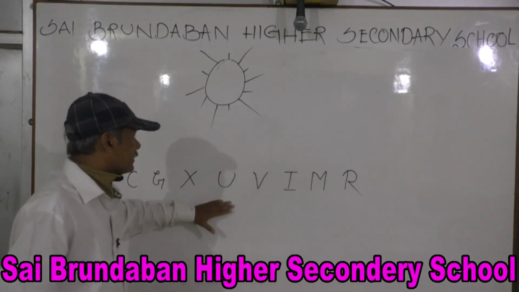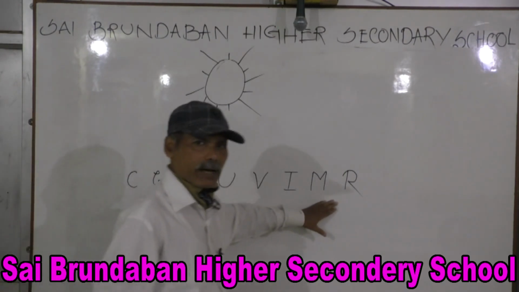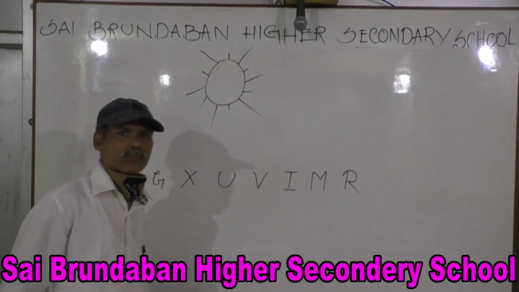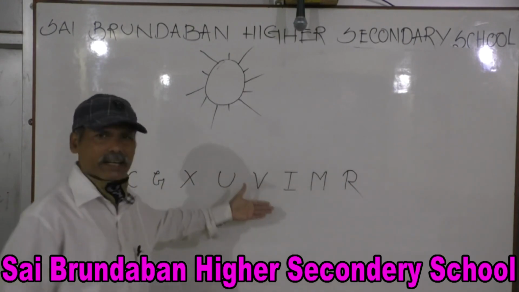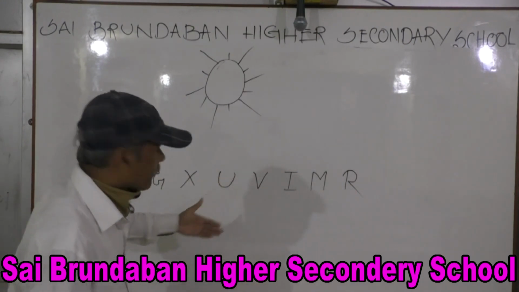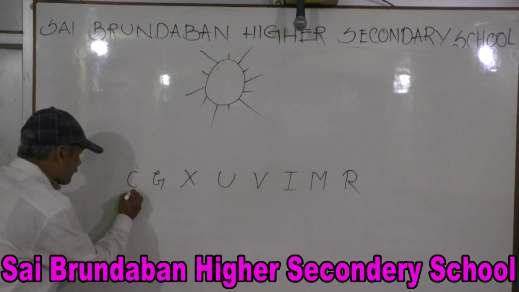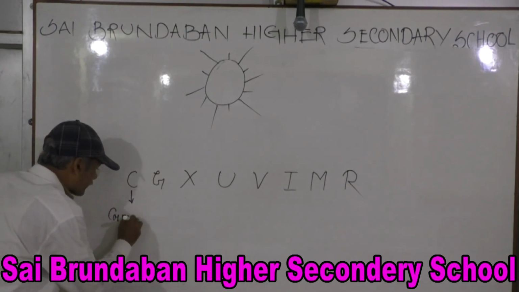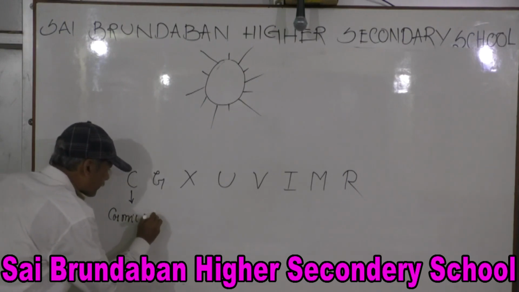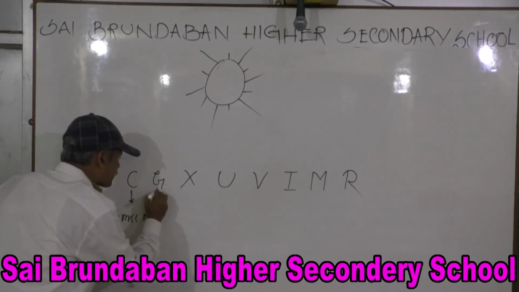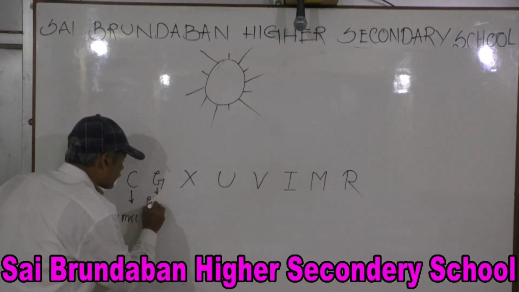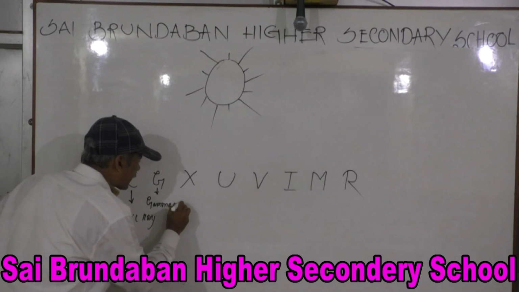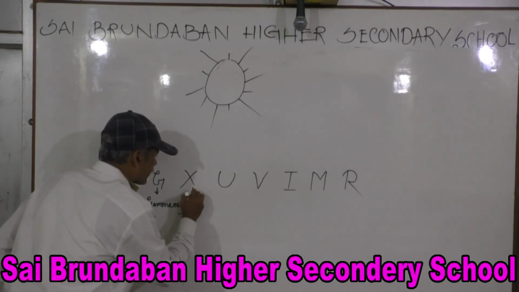Here I have written CGXUVIMR. So what does CGXUVIMR mean? These are the different radiations coming from the sun. C stands for cosmic ray. G stands for gamma ray. X stands for